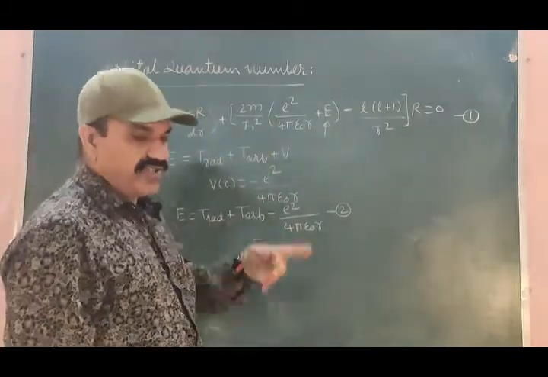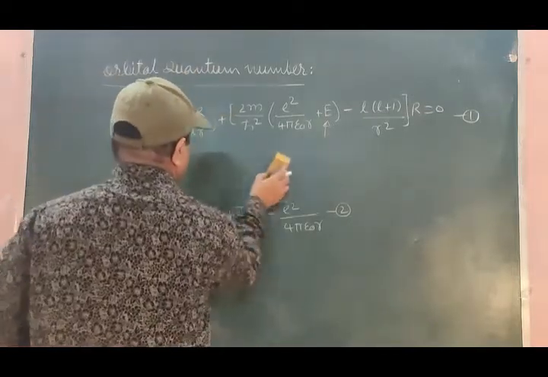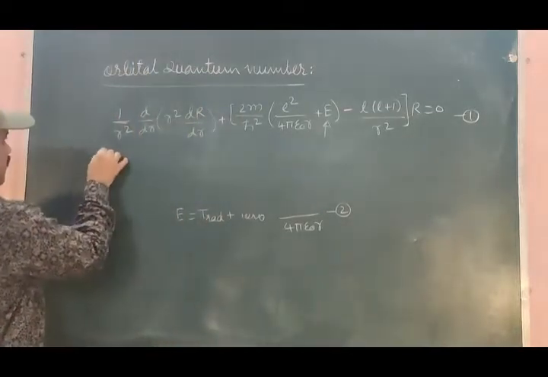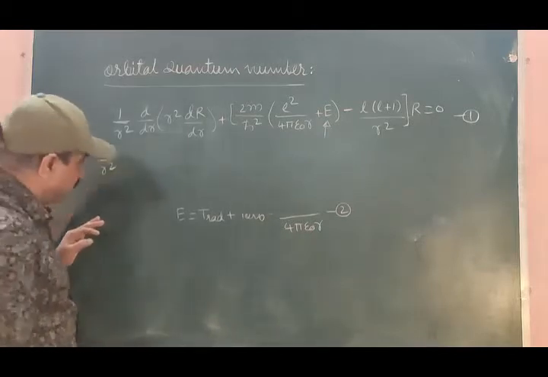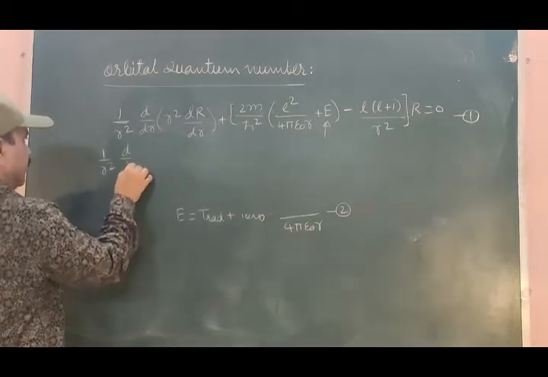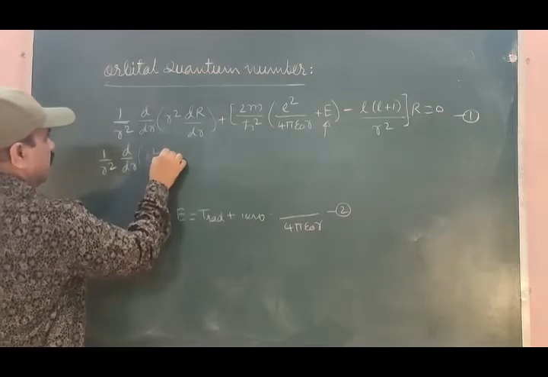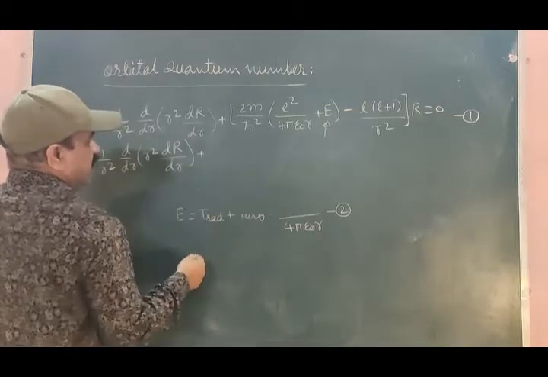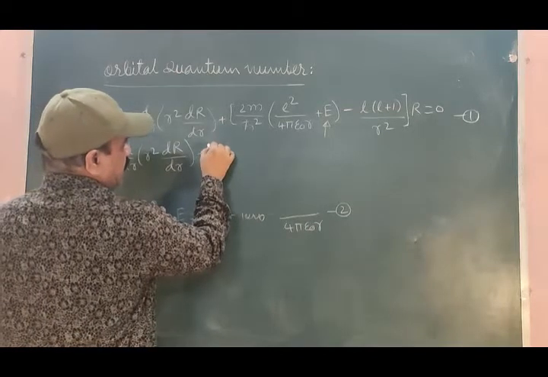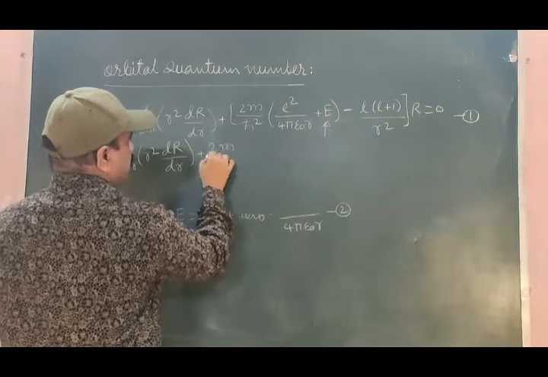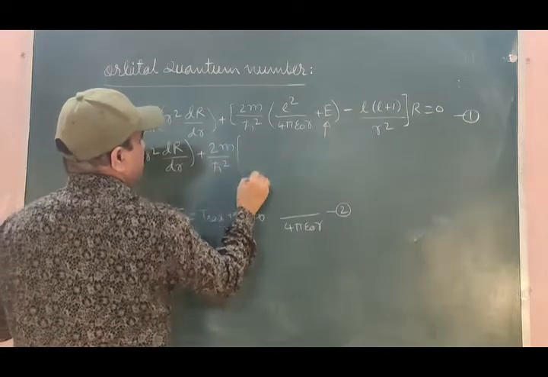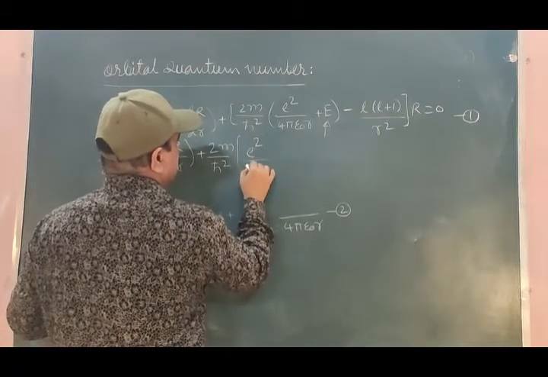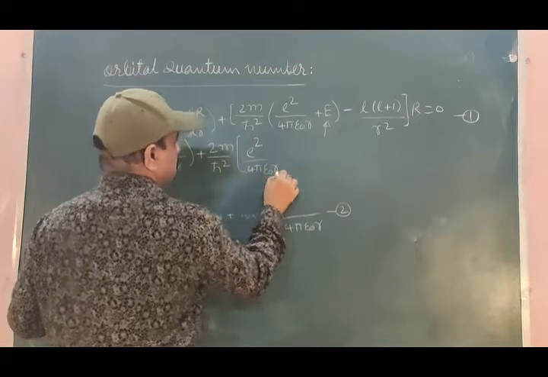So with equation 2, equation 1 can be written as 1 by r square d by dr of r square dR by dr plus, let me have this 2m by h cross square outside this square bracket, and let me put these values here: e square divided by 4 pi epsilon 0 r.